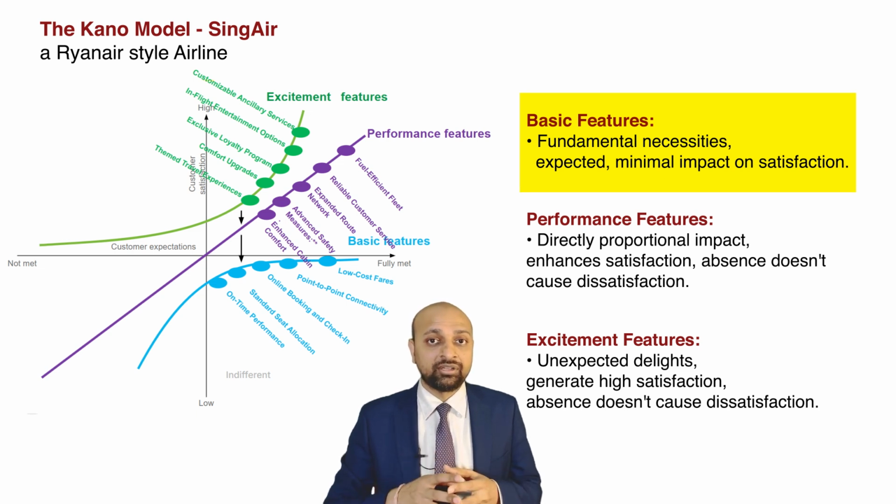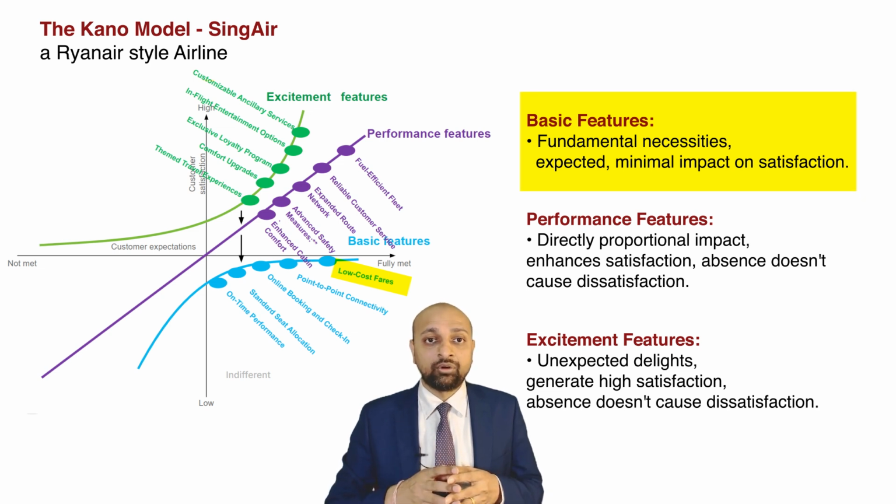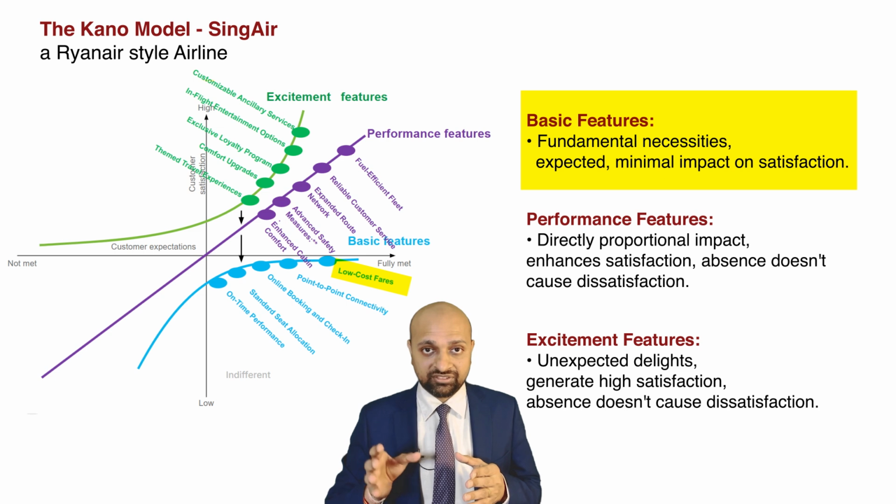The first one it generated is low-cost fares. Since we are building a Ryanair-style airline, ChatGPT has categorized low-cost fares as a basic feature. Ryanair is a low-cost airline, and a product like that cannot exist without low-cost fares. That's why ChatGPT has placed it in the basic feature category.